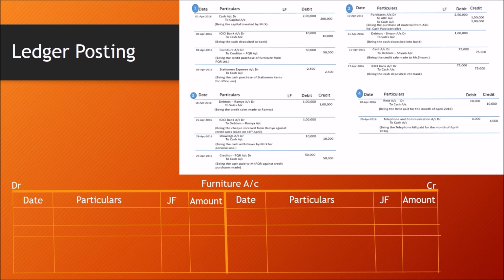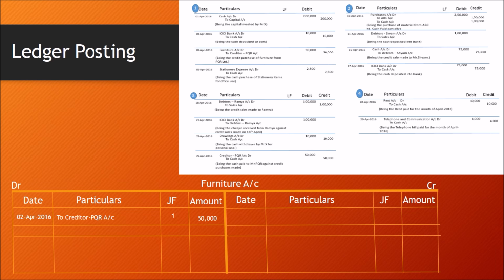Furniture account. There is only one transaction which is affected here because of furniture. The transaction number is 3. Furniture account debtor to creditors PQR account. On the debit side again, 2nd April 2016 to creditors PQR account, general folio 1, amount is 50,000.